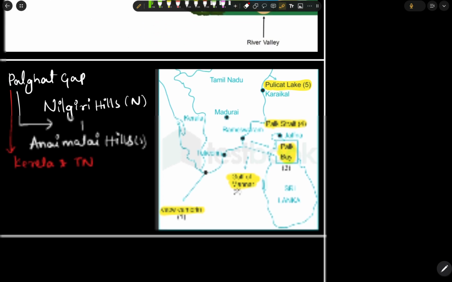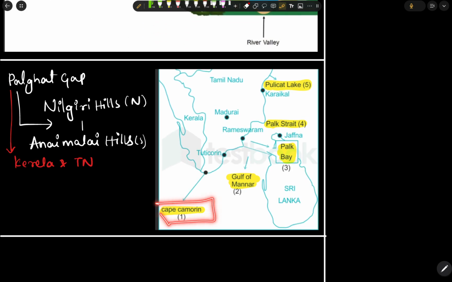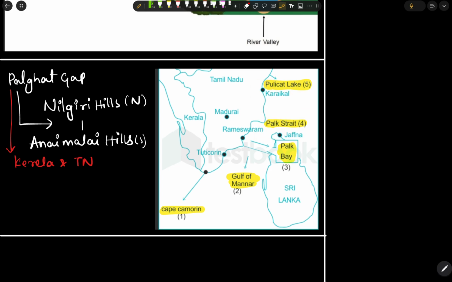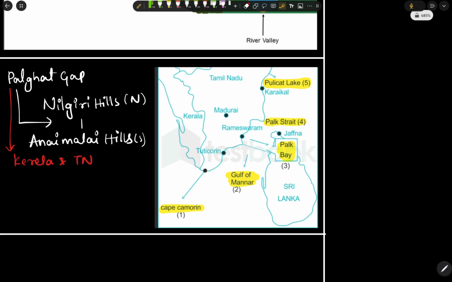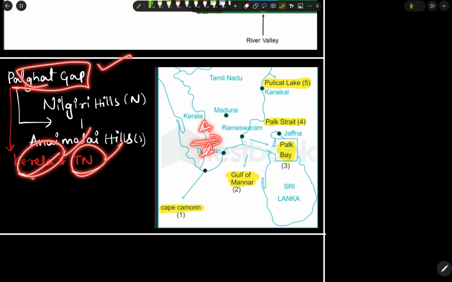That's it. Next we have the locations of Cape Comorin, the southernmost point of India. Next we have the Gulf of Mannar here, and this is the Palk Bay. And next we have the Palk Strait. And here we have the Pulicat Lake. Next there is a gap named the Palghat Gap, between the Nilgiri Hills and Anamalai Hills. Basically that is between Tamil Nadu and Kerala.